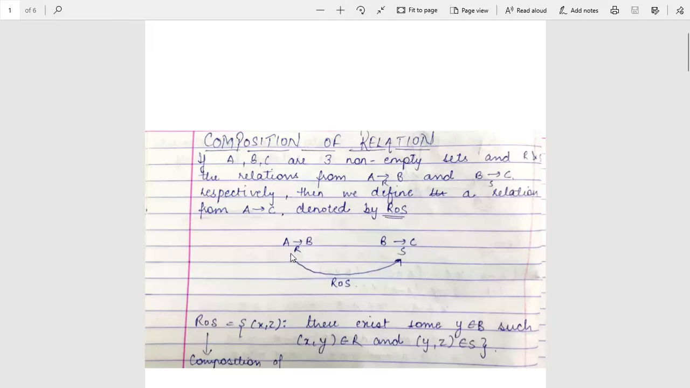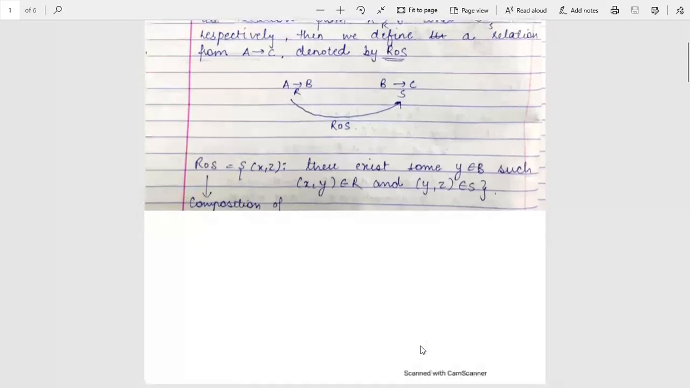Here we can see A to B is R, B to C is S. Then a relation from A to C is known as ROS. This is composition. Mathematically, we can write ROS equals {(X, Z): there exists an element Y belonging to B such that (X, Y) belongs to R and (Y, Z) belongs to S}.